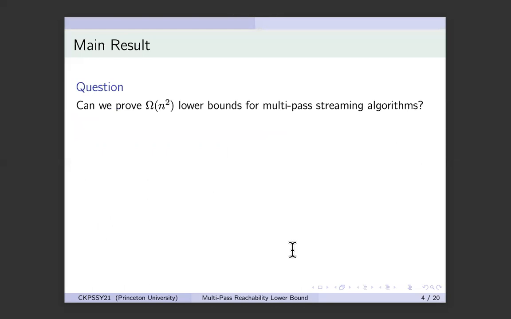One specific question that we do not know is, are there problems for which even multi-pass algorithms need quadratic space, which is the worst possible? This is the question that we study in this paper, and we show that indeed there are several fundamental problems that we care about that even multipass algorithms cannot solve.